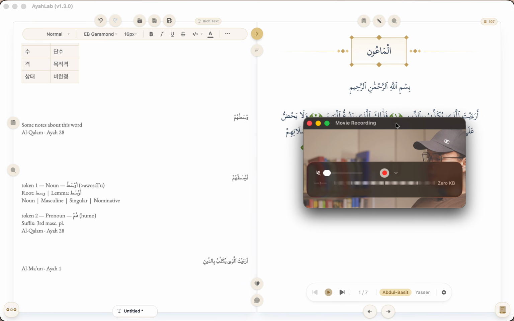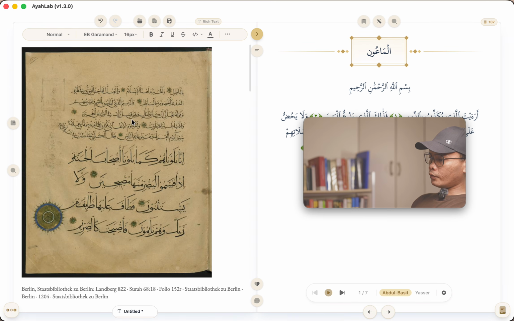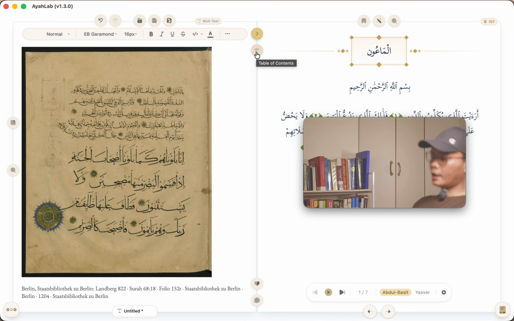Okay, the other piece is that if you go here, there is now an icon here. This is for the table of contents.